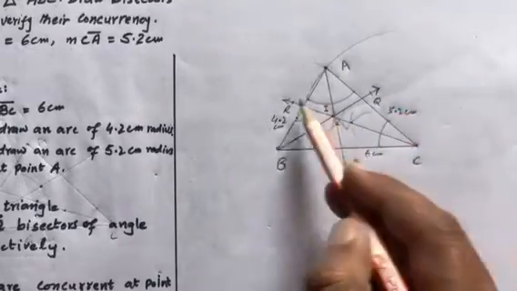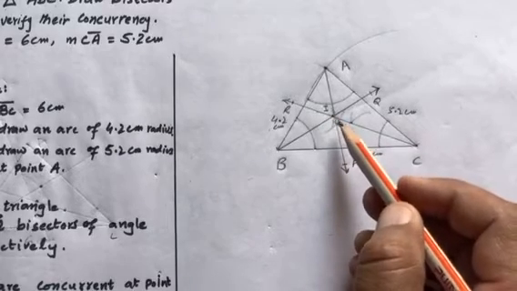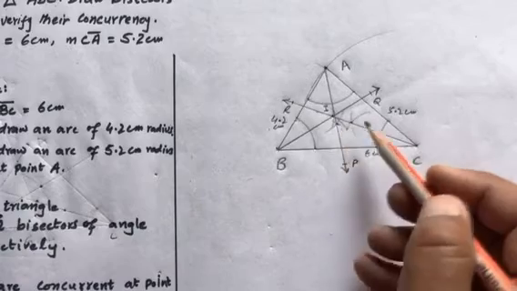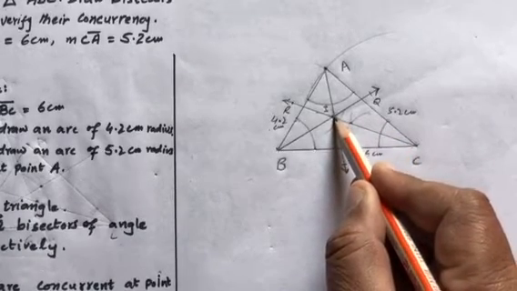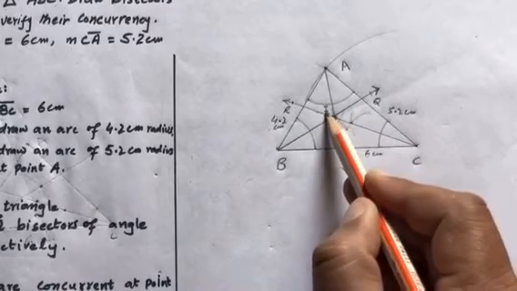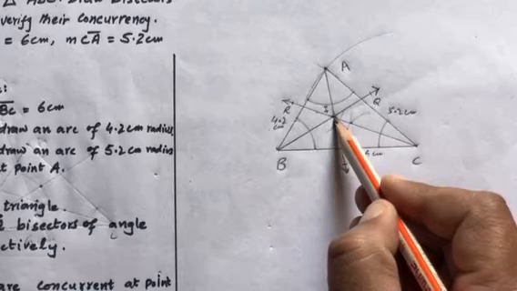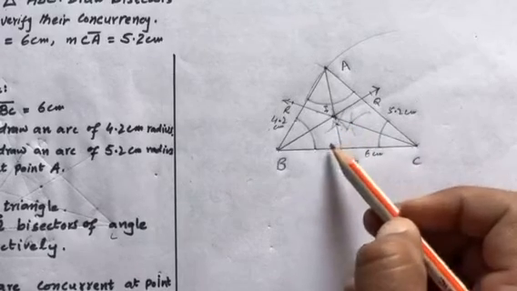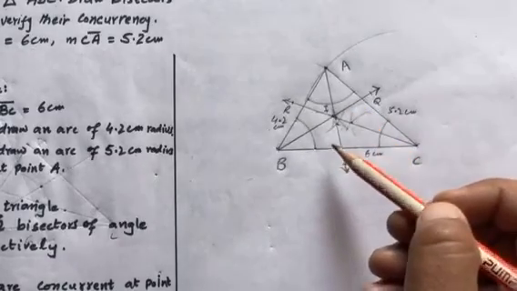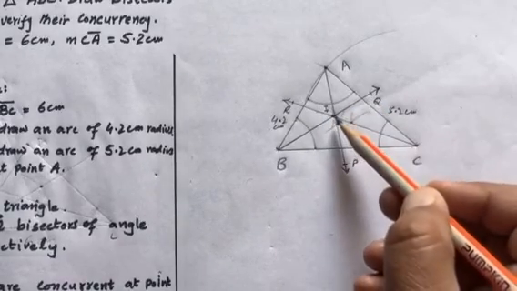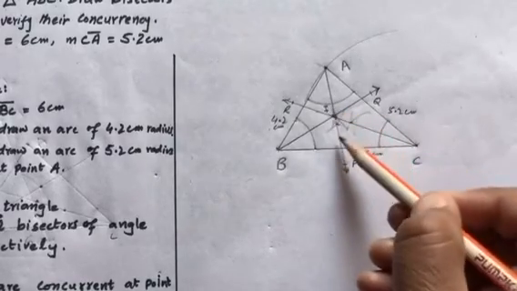As we have seen, all three bisectors of the angles of a triangle meet at this point. We give this point the name I. So this point I is the point of concurrency. So we have verified that by bisecting the angles of a triangle, all three bisectors meet at a point. So we have verified that the lines are concurrent.